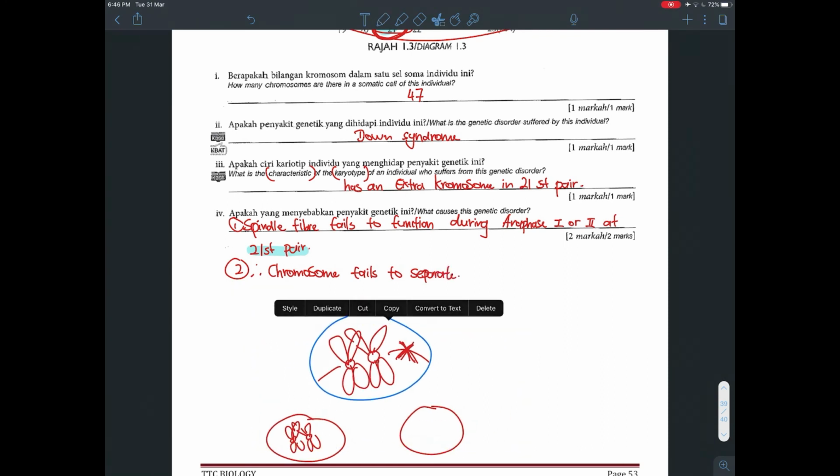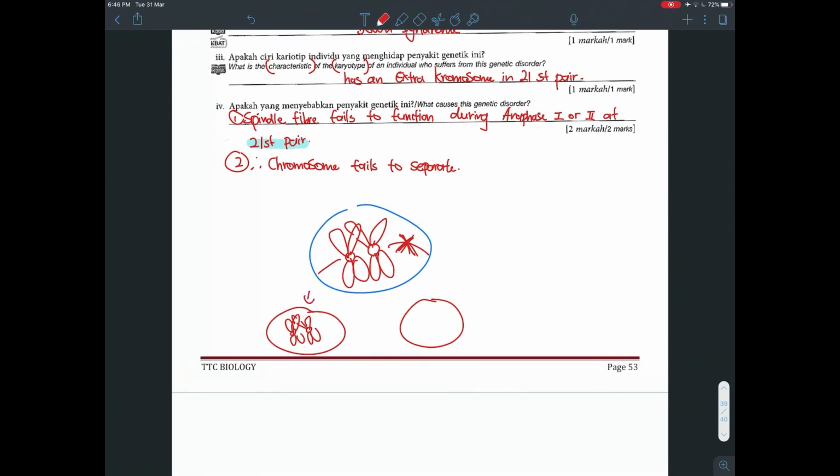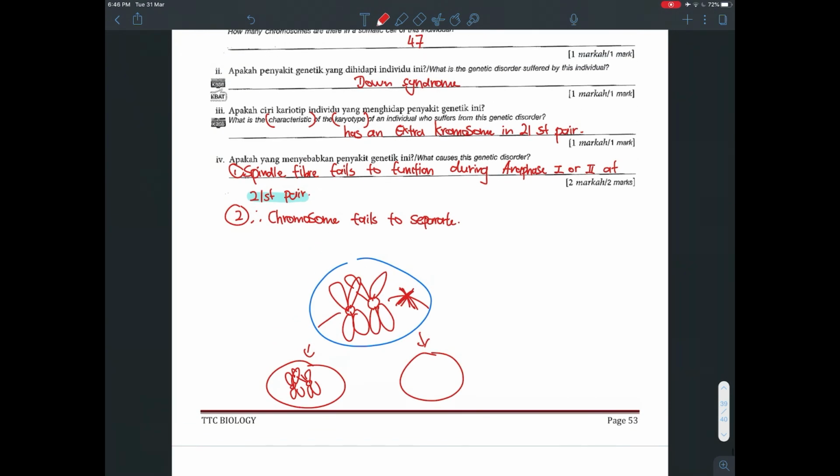So if chromosome fails to separate, what happens next is that one of your gametes will have an extra chromosome. So you can say, hence one of the gametes produced has an extra chromosome at 21st pair. So how do I get Down syndrome?